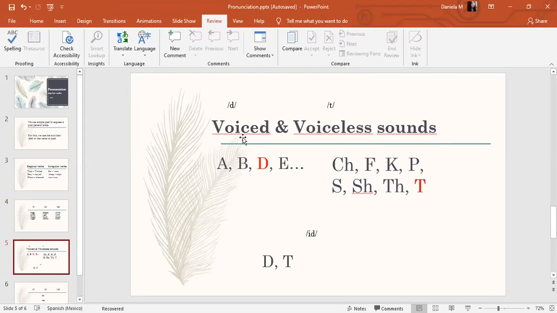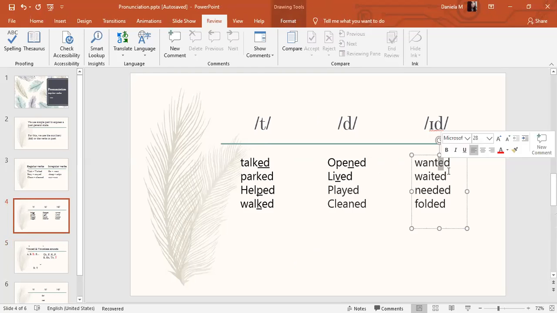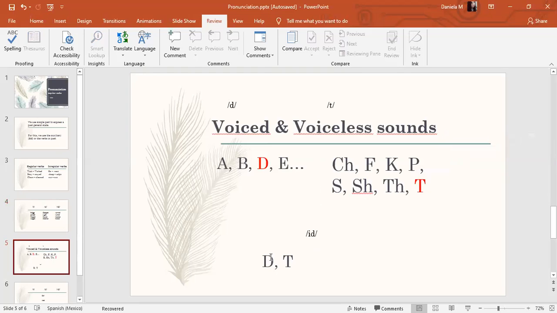Okay, regarding voiced and voiceless sounds, we have 2 special sounds, d and t. So when in the word before the ed we have this sound or this sound, just in these 2 cases, we're gonna pronounce the ed as id. Right? We're going to pronounce the vowel we have here. It's like wanted because we have a t sound before the ed, or needed because we have this sound before the ed. Remember, just in these 2 cases, we're gonna pronounce it like this.